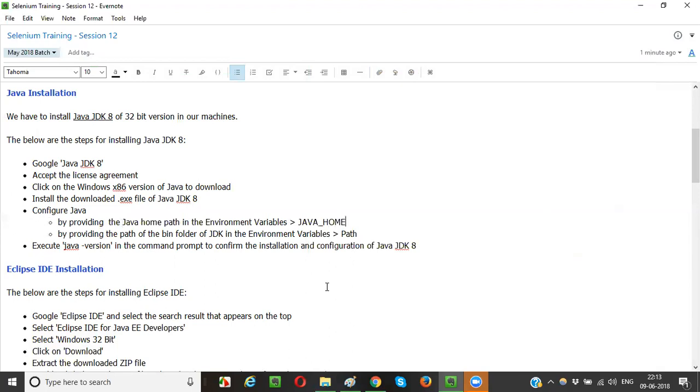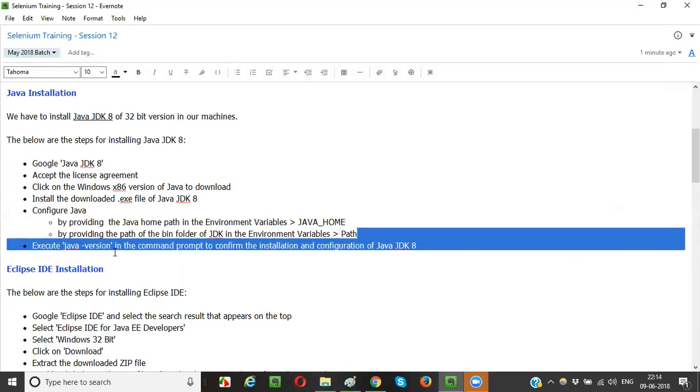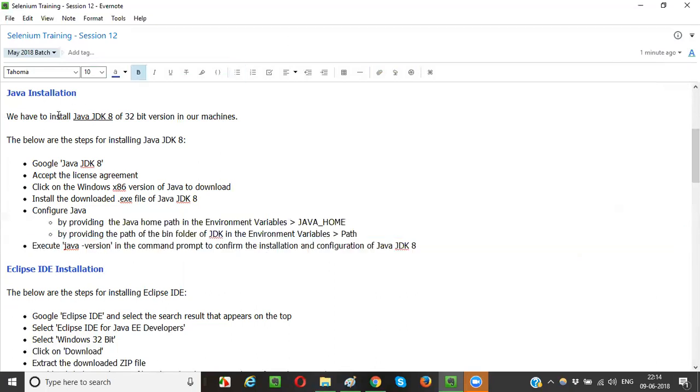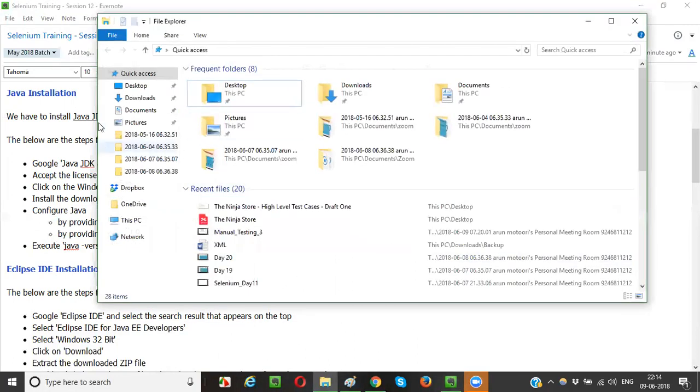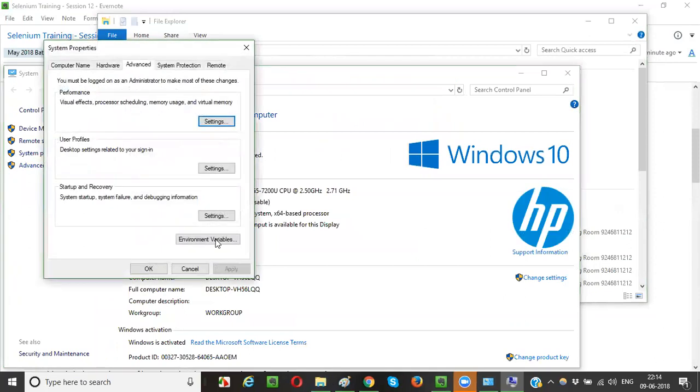I will explain about this, guys. I showed you a process of how to edit the path and provide the bin folder path of the Java JDK, right? This is already done. But before this, you can also do it like this. Go to environment variables: right click properties, advanced system, same path.